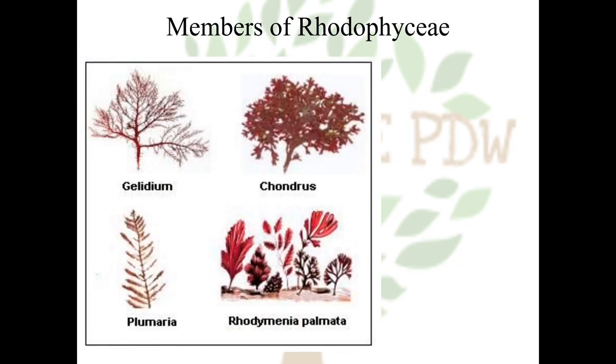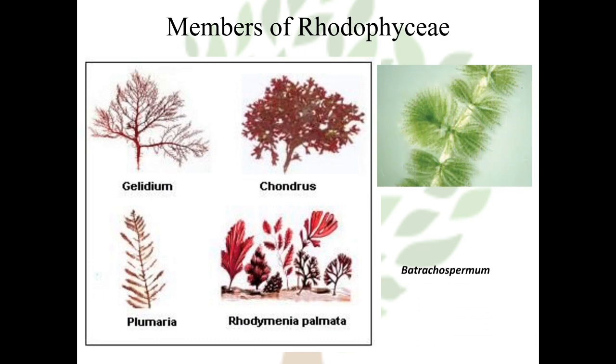Some members of Rhodophyceae, red algae: Gelidium, Chondrus, Plumaria, Rhodymenia, Palmaria, and here you can see Batrachospermum. You can see the green color of the Batrachospermum, but it's a red algae.